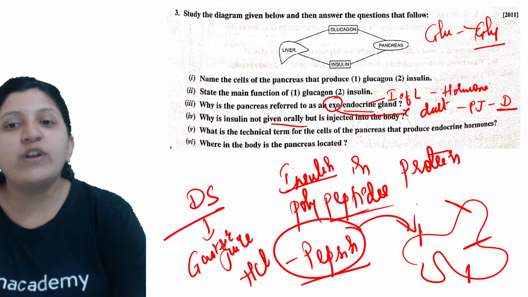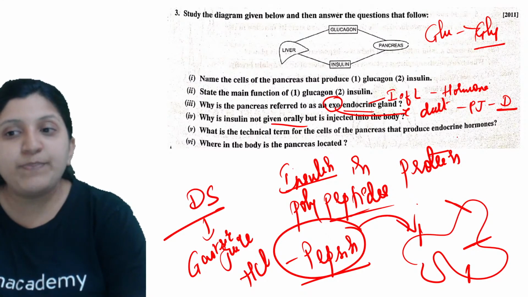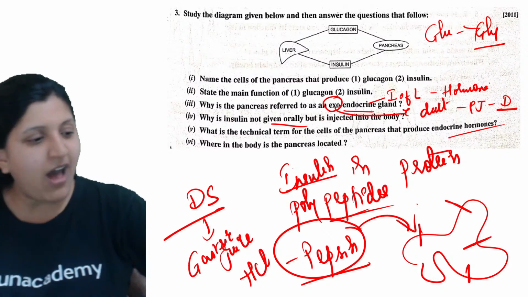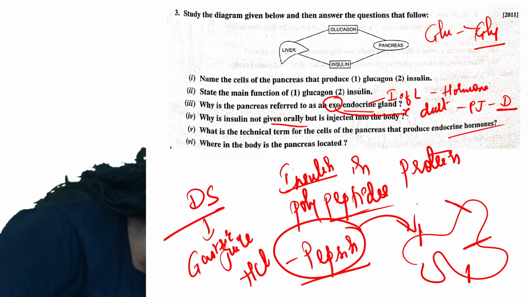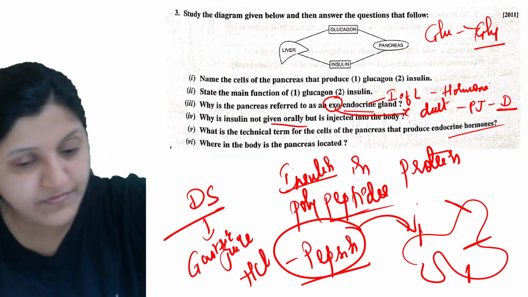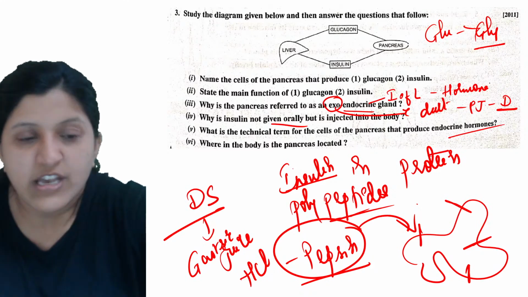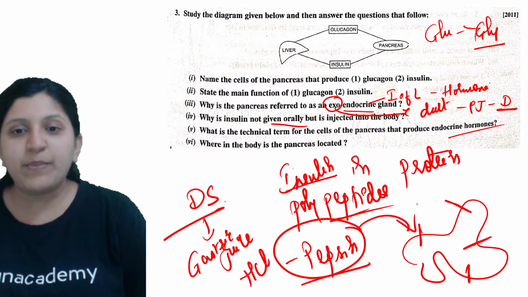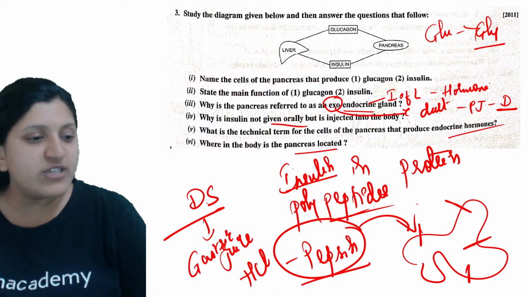Okay, so what is the technical term for the cells of the pancreas that produce endocrine hormone? Yes, what is the answer for this one? The islets of Langerhans are the ones that are producing a hormone. Where in the body is the pancreas located?